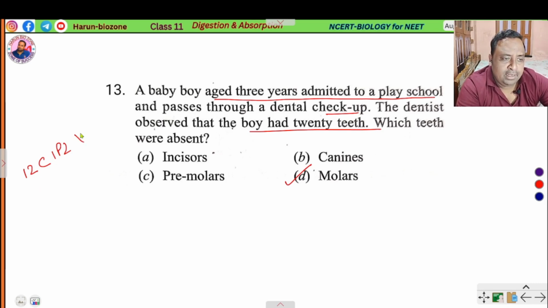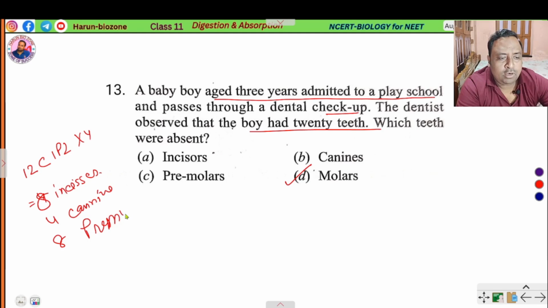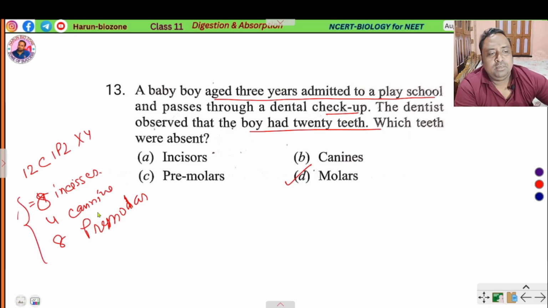So 8 incisors and 4 canines and 8 premolars, and molar is absent. Okay, these are milk teeth.